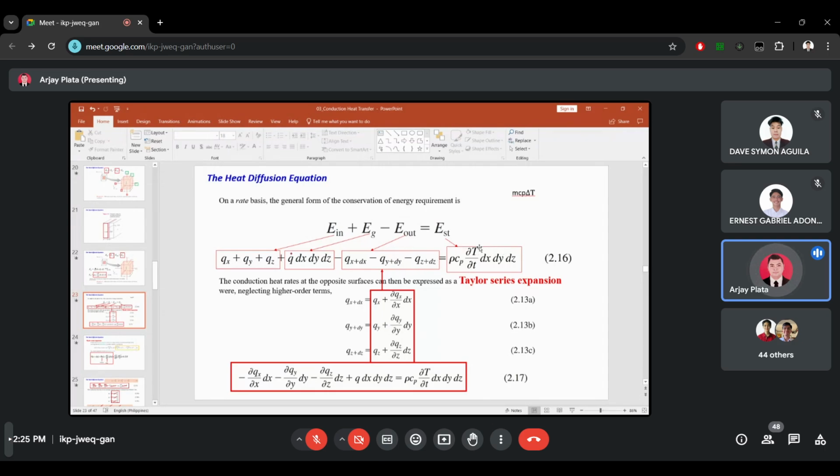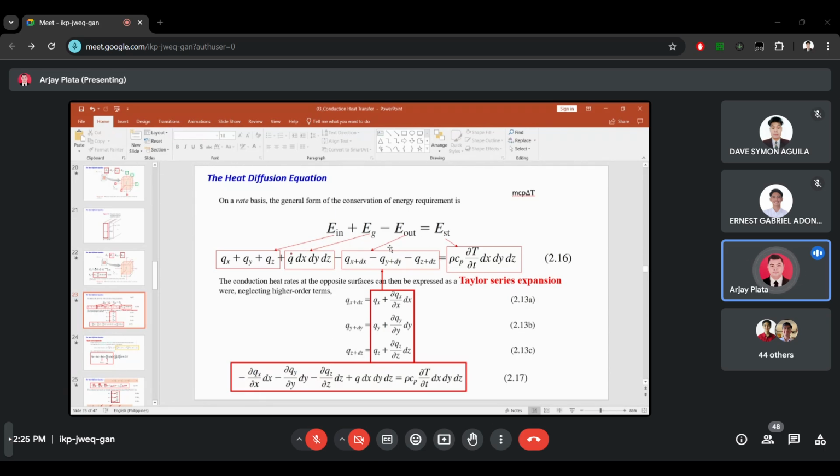And this is our energy storage. So we can still simplify these equations. Except for this one, we have energy out equals Q of x plus dx, minus Q of y plus dy, minus Q of z plus dz.